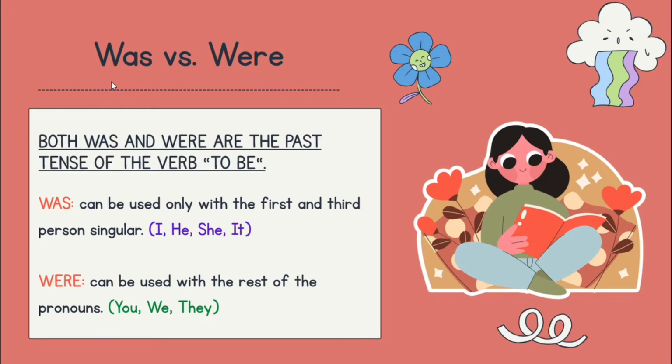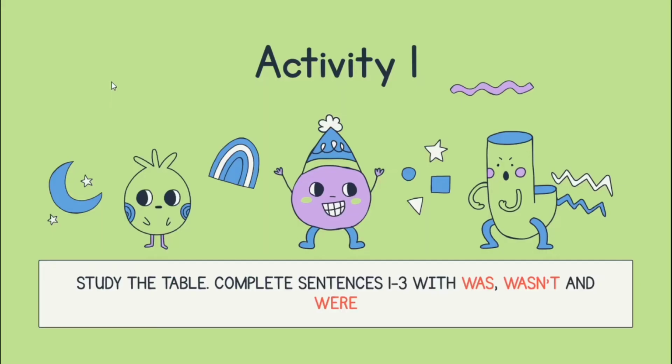If you already understand it, we will do activity 1. For this activity 1, you need to study the table. After that, you need to complete sentences 1 until 3 with was, not, and were.